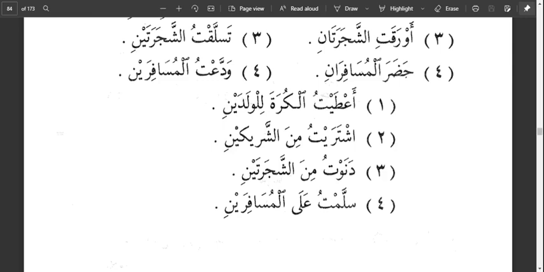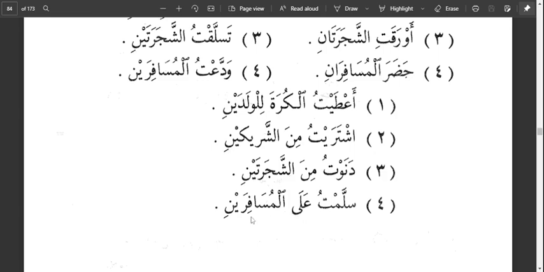So the next example, danautu mina shajarotain. I moved near the two trees. So you can see we have mina, which is harfu jaru. So it's obviously going to make the word shajarotun, which the dual is shajarotani, change to jaru to give us what? Shajarotain. So this is majrurun bil ya.